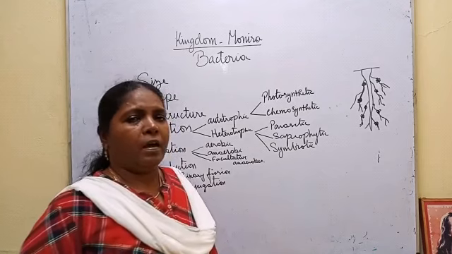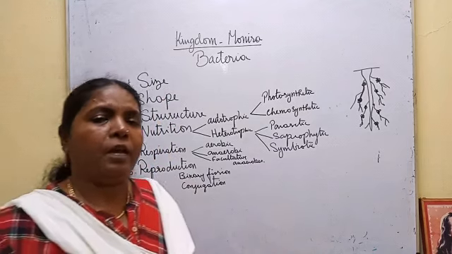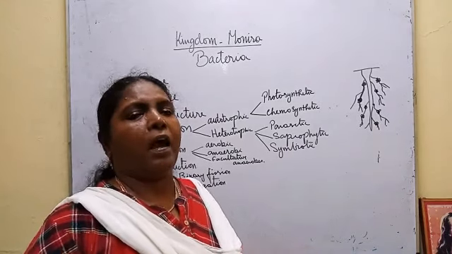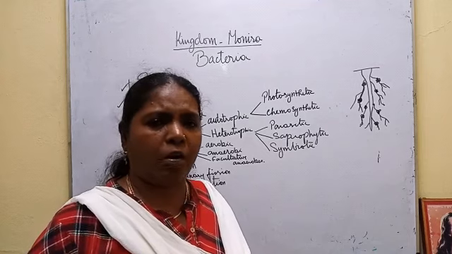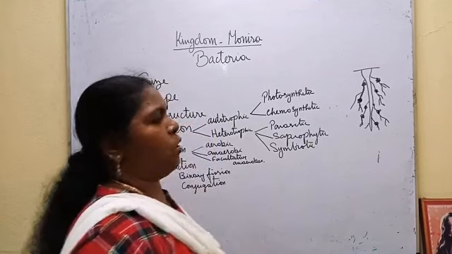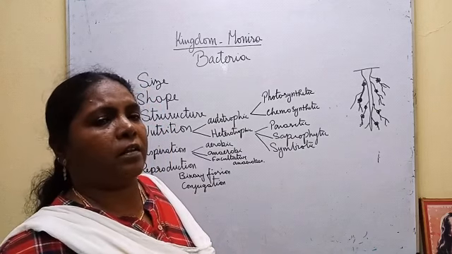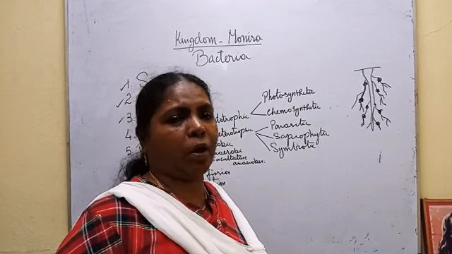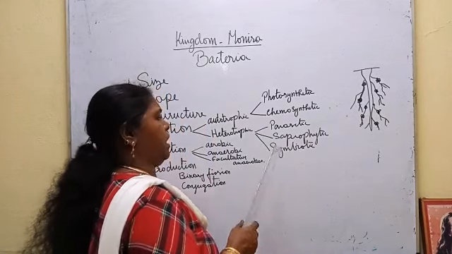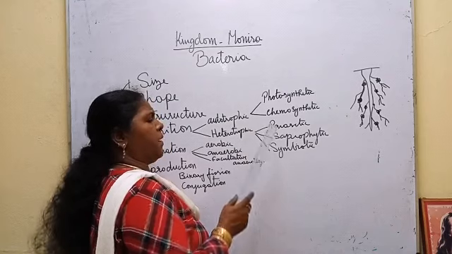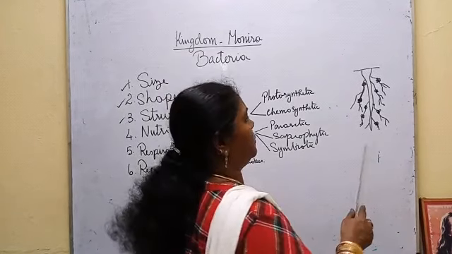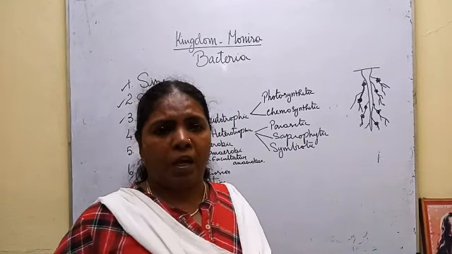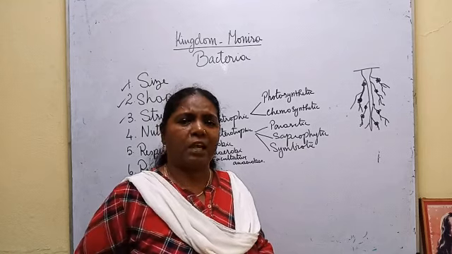Symbiotic bacteria, they live in other living organisms with mutual benefits. It will get benefit from the organism and it will give benefits to the organism in which it lives. So a relationship seen between two organisms where both are mutually benefited is called symbiosis. That symbiosis is seen in bacteria. These symbiotic bacteria live mainly in root nodules of leguminous plants. Leguminous plants: beans, peas, all the plants which produce their fruit as legumes.